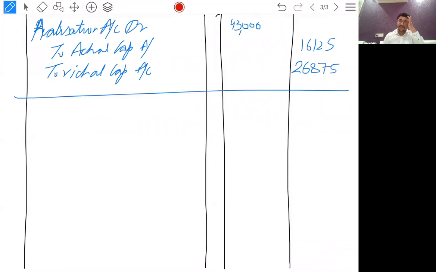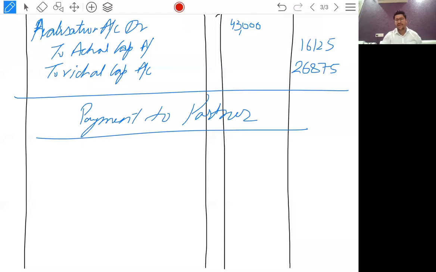Another journal entry will be payment to partners. The last entry will be payment to partners, which we will do in the next class. Okay, everyone.